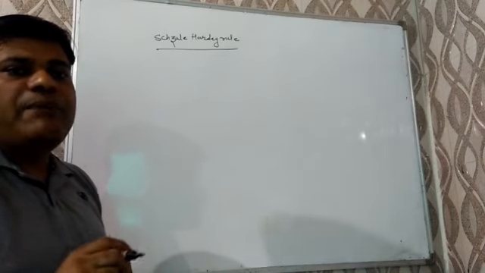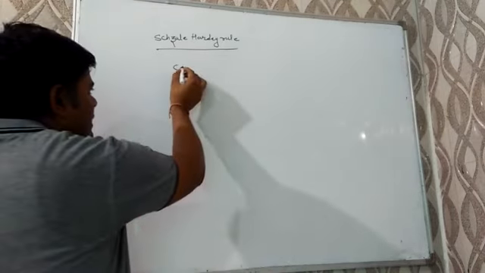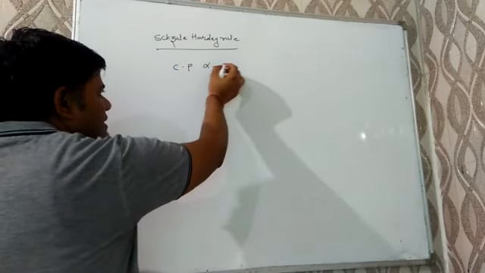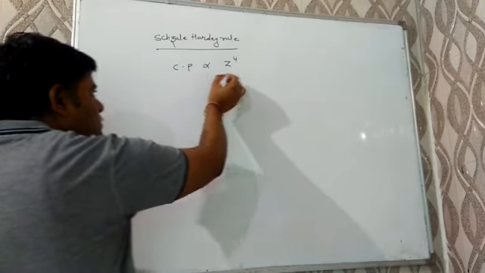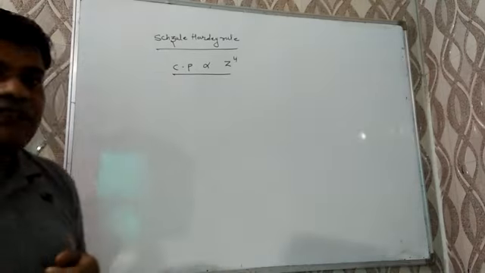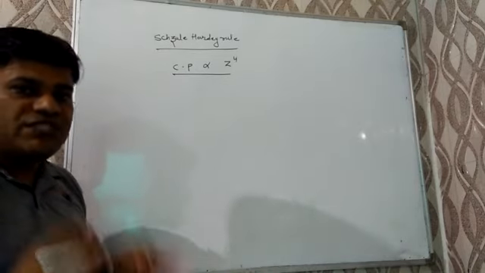And the second, very important one: the coagulation power is directly proportional to the fourth power of the valency of the opposite charge.